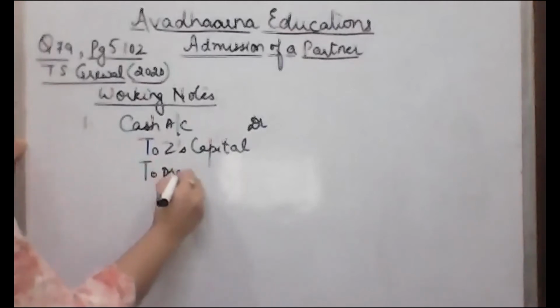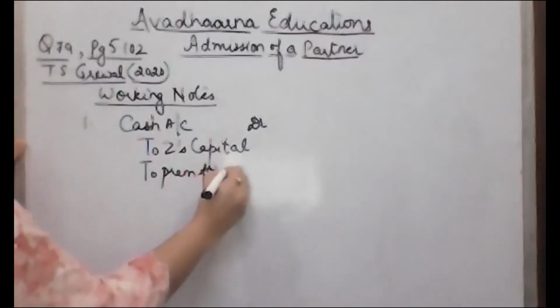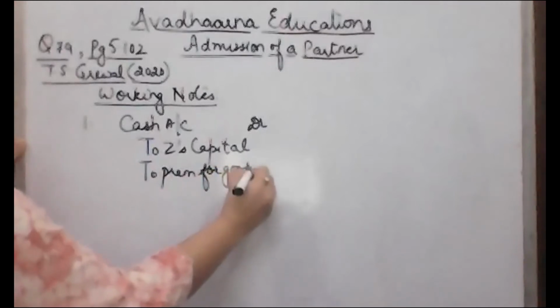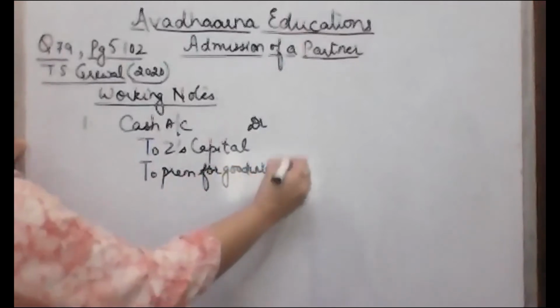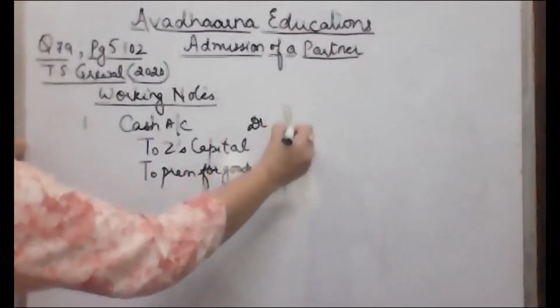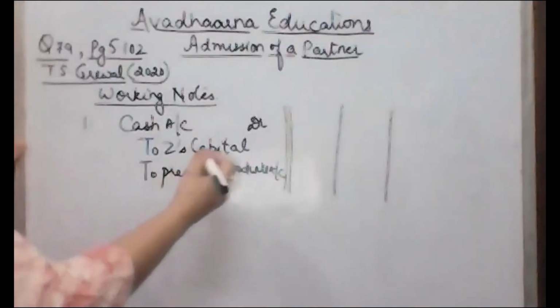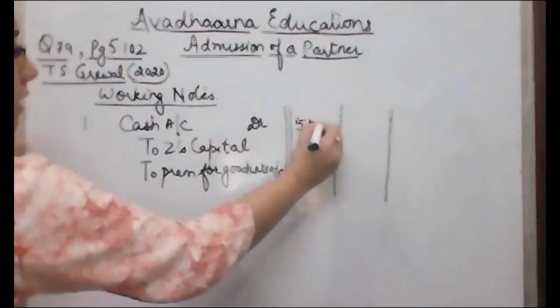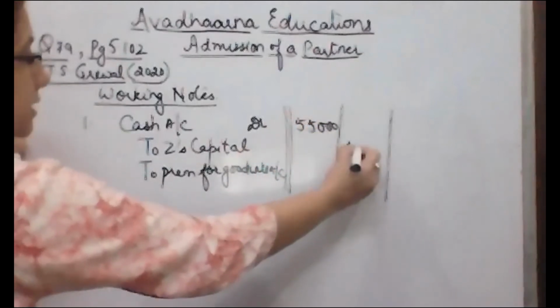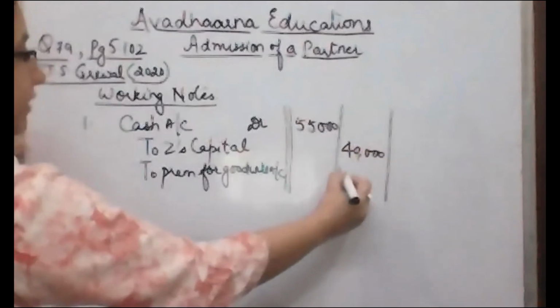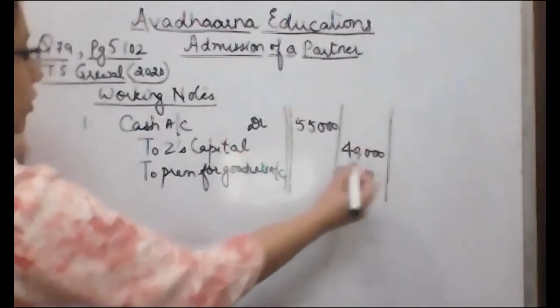So premium for goodwill account will be credited and cash account will be debited by 55,000, 40,000 Z's capital and 15,000 premium for goodwill.